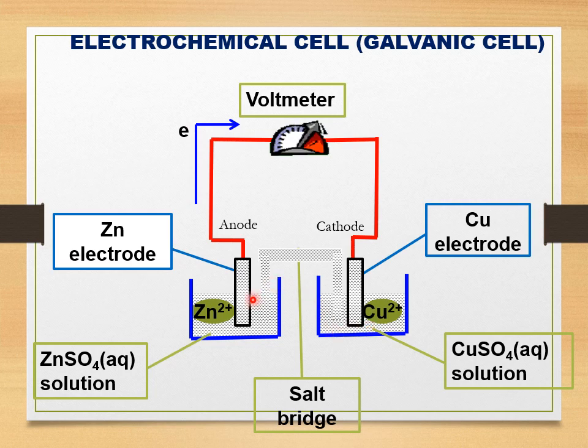The electron will move from anode to cathode, whereby zinc will undergo oxidation, releases electron that will go through the voltmeter, and that particular electron will be gained by Cu2+. The copper electrode will become heavier, whereas the zinc electrode will become lighter.